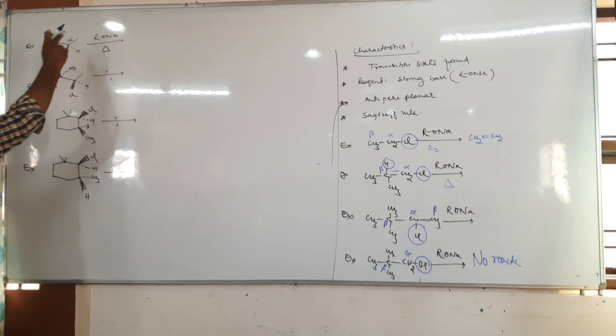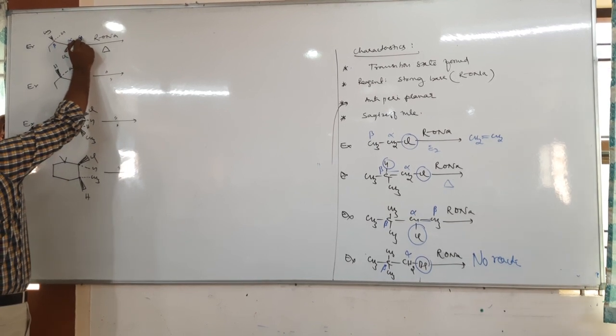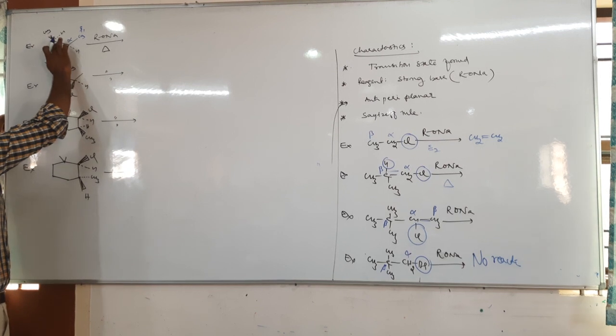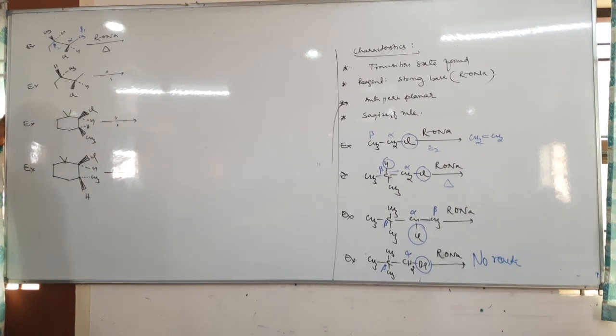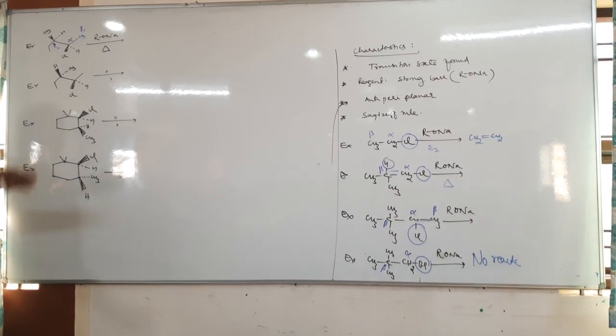It is alpha. One second. Yes, there is a methyl, no? It is also beta. Beta 1, beta 2. So where is the hydrogen removed, beta 1 or beta 2? Beta 2, because poorer becomes poorer. Saytzeff's rule.